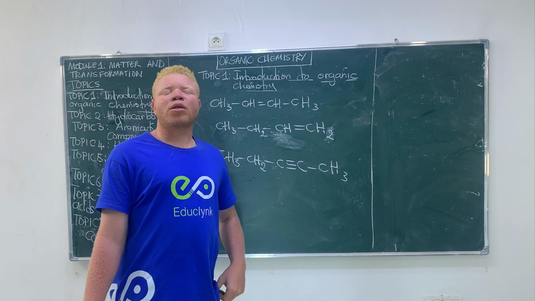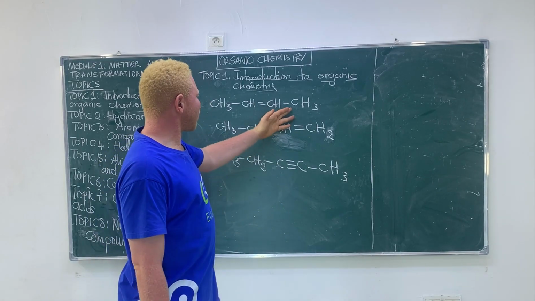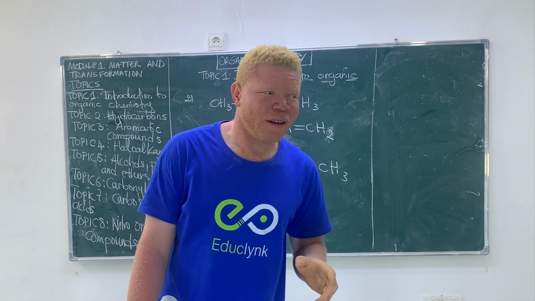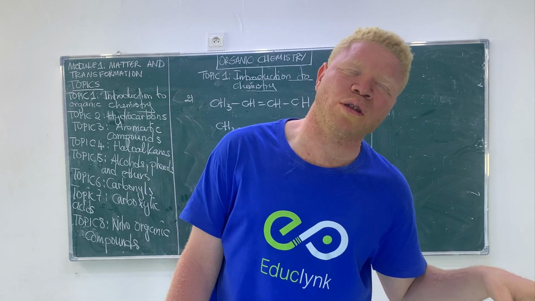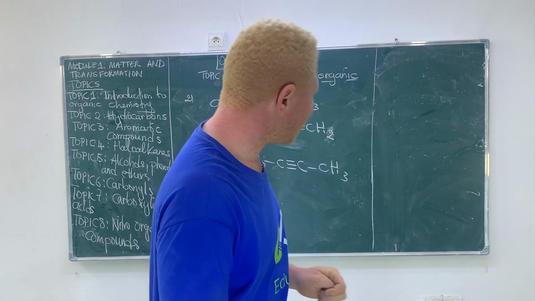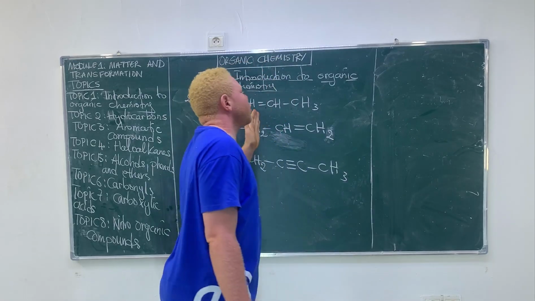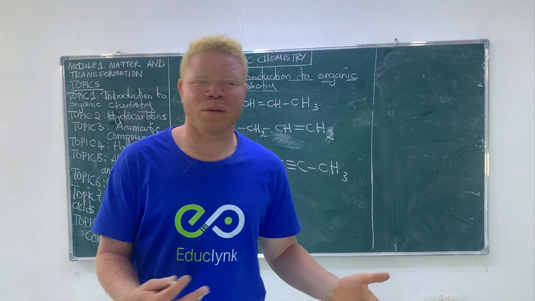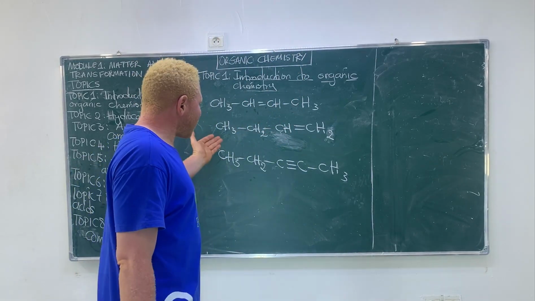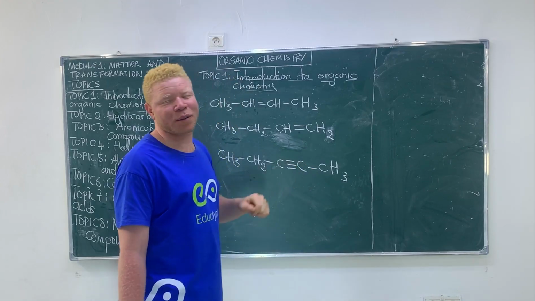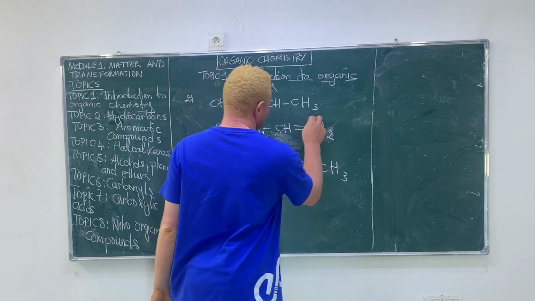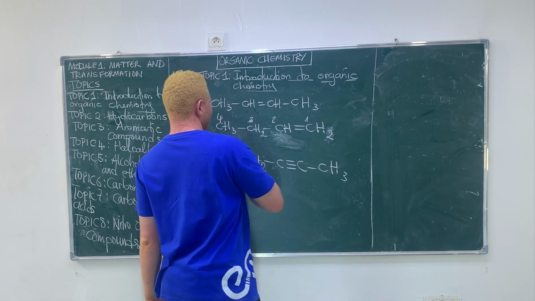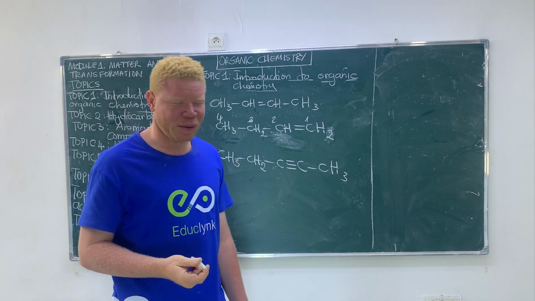So we'll count the number of carbon. 1, 2, 3. We don't just count the number of carbon, we take into consideration the position of the functional group. Like here, the functional group is in the middle, that's why I'm counting from either direction. But for the other one you see the functional group is at the end of the chain. That's why I'm saying I'll count where the functional group is found. So 1, 2, 3, 4. 4 carbon have the prefix but.